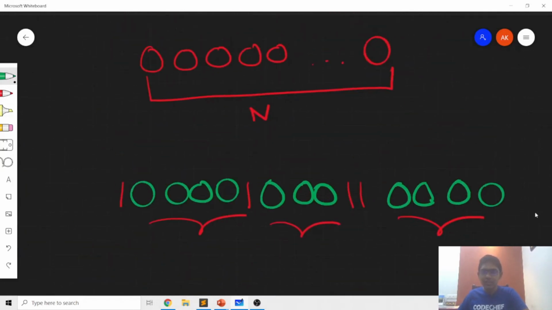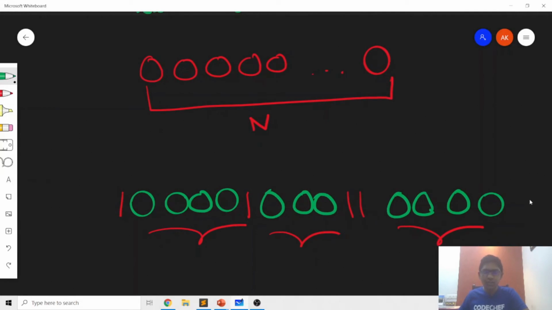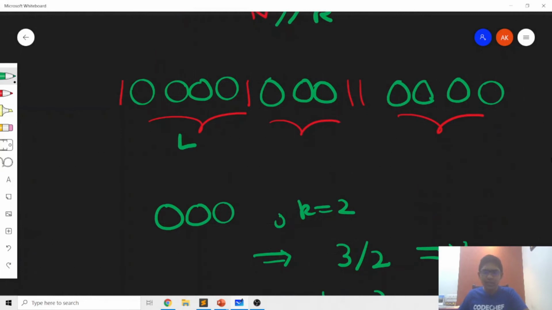And in general, the answer for a contiguous segment of n zeros is just n by k integer division, and we could just take integer division in Python, or we could just divide by k where n and k are integers. So in this way we know that for each contiguous segment, for example, let's say that this segment has length 4, it's going to be 4 by k integer division, and the number of naps over here would be 3 by k, and the number of naps over here would be 5 by k if we had 5 consecutive zeros.